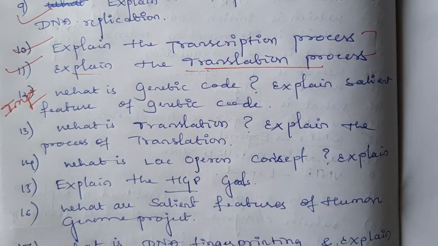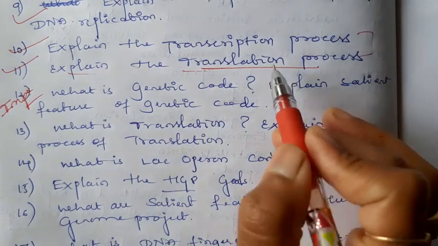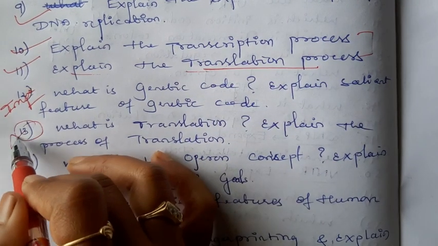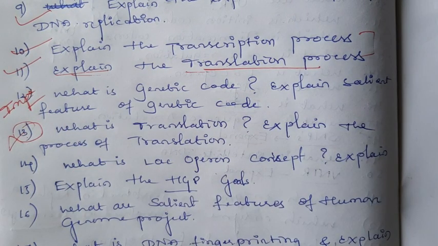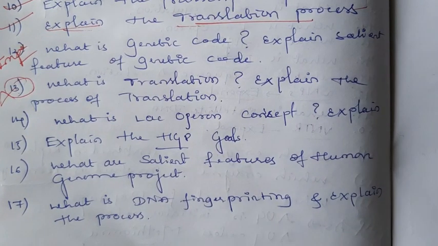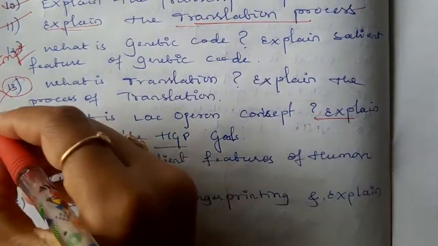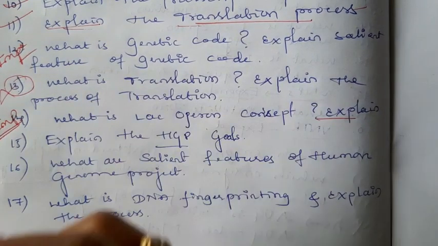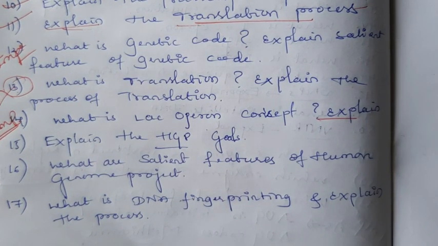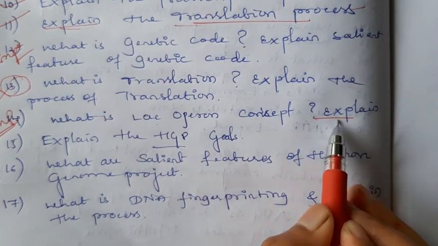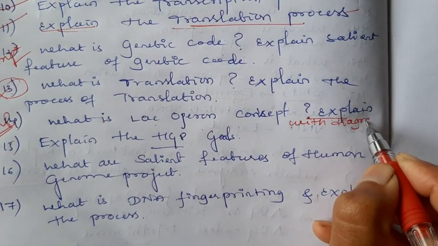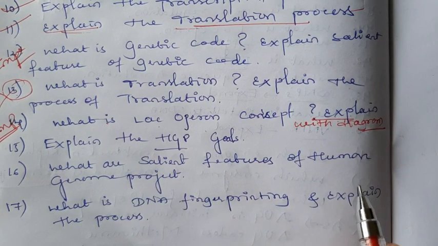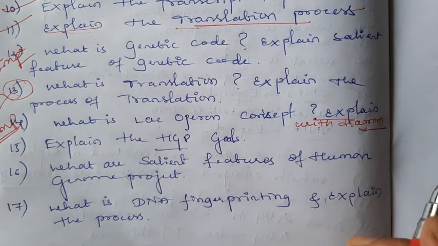Okay, then what is translation? Explain the process of translation. You already mentioned it here, so cancel this question. Here in the 11th question, what is the translation process? Okay, next, what is the lac operon concept? Explain it. This is also a very important one. You have to practice the lac operon concept. Explain with a diagram. You have to practice the diagram for the lac operon concept and try to explain it.